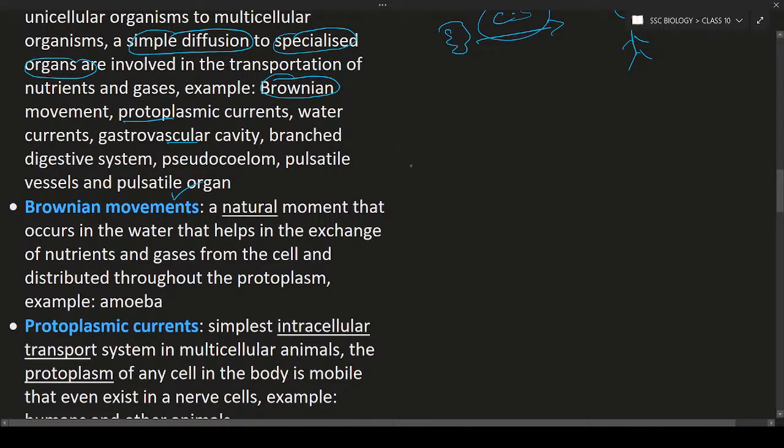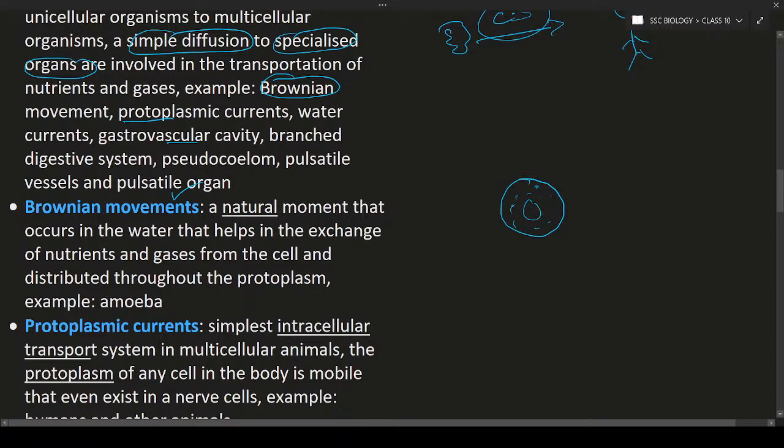Brownian movement means it is a natural movement. It is causing the movement of substances, or exchanging of the nutrients and gases through the cell, distribution through the protoplasm. So what is protoplasm? The fluid which is present inside the cell is known as protoplasm.